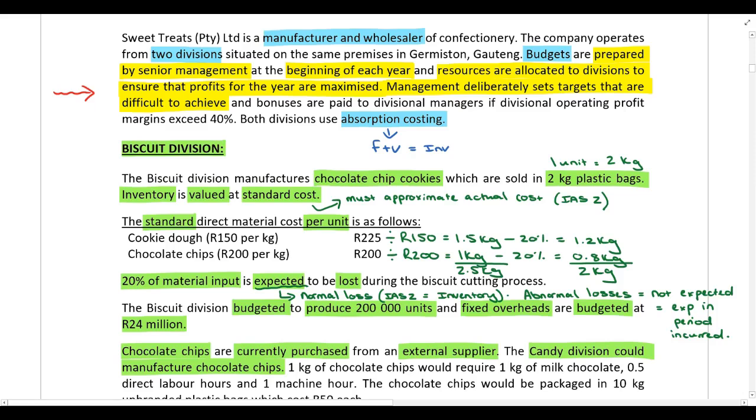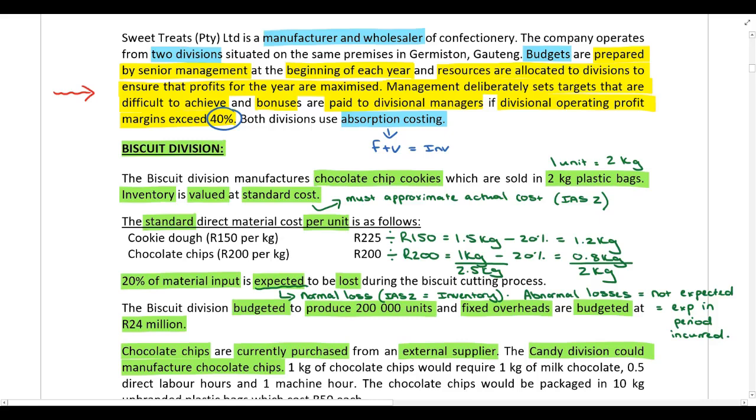All right, then the last weakness that you should have identified is that bonuses are paid to divisional managers if divisional operating profit margins exceed 40%. So pretty much everything that you were given in this introductory paragraph is a weakness relating to their budgeting process. All right, so let's explain why this would be a weakness. How did management come up with this target of operating profit margins must exceed 40%? This seems to be an arbitrary measure. It's not based on anything. It's not based on what other companies are achieving. It's not based on benchmarking to best industry practice, etc. This looks like it's just an internal arbitrary measure that they've come up with.